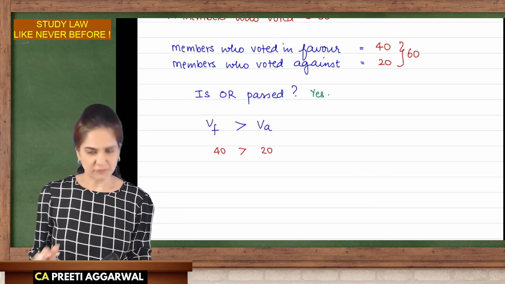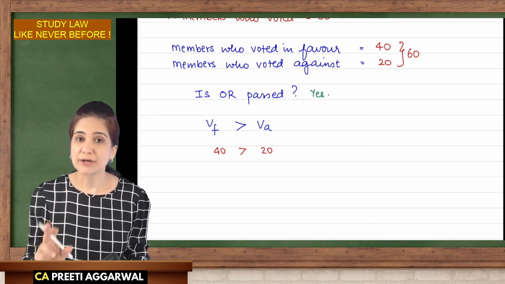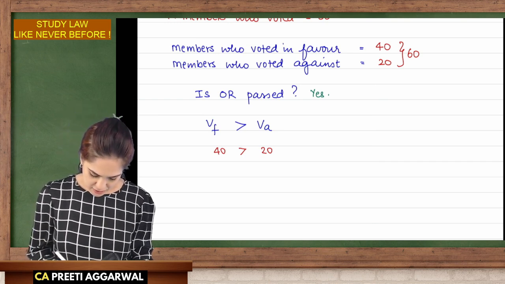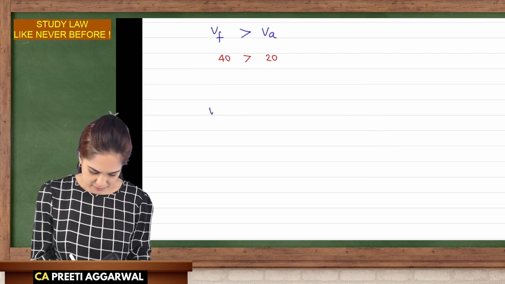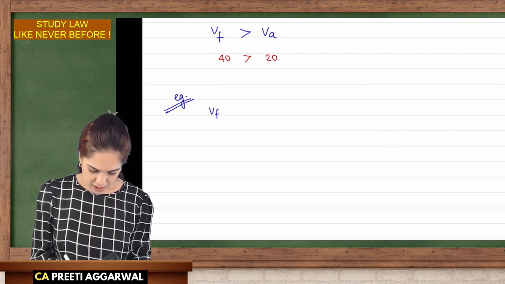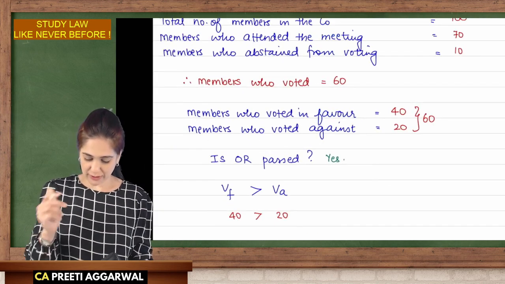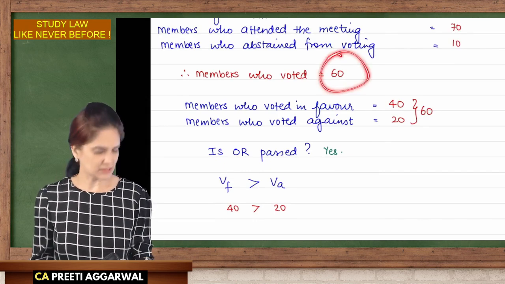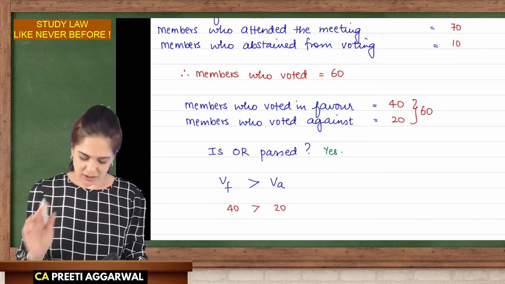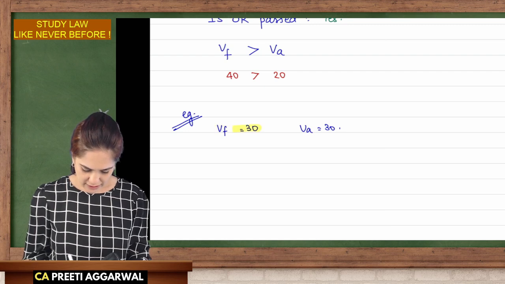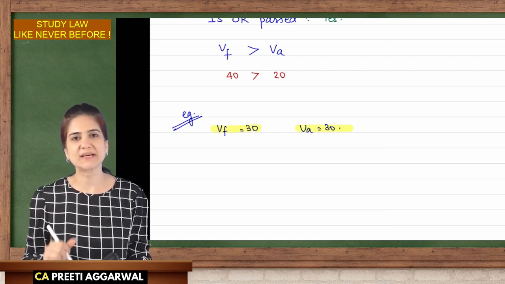Ma'am, we got this. But what if the votes cast in favor are 30 and the votes cast against are also 30? Possible, no? 60 members attended the meeting, 30 voted in favor and 30 voted against. What to do in this case?